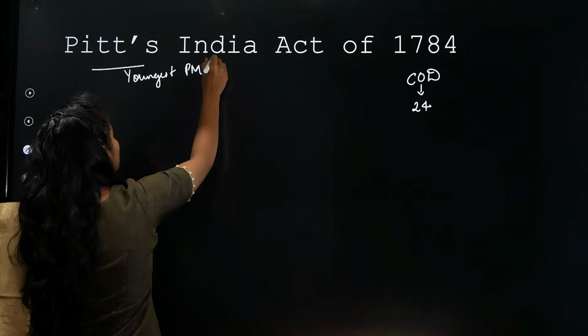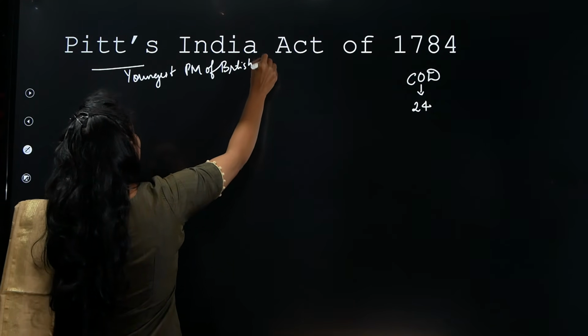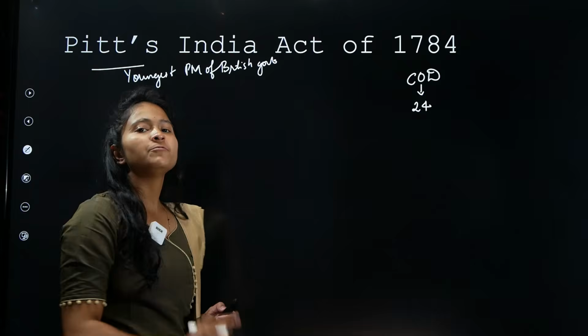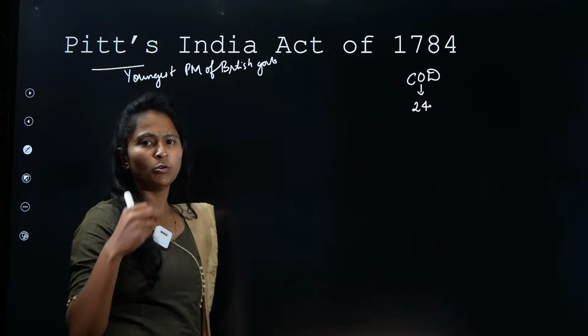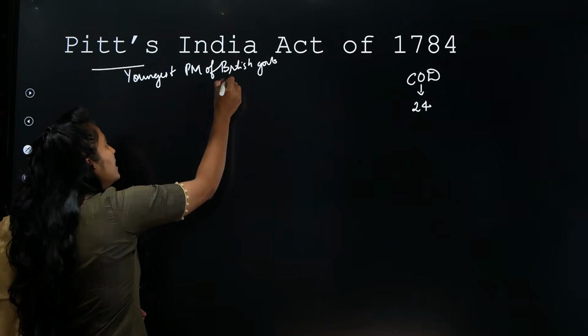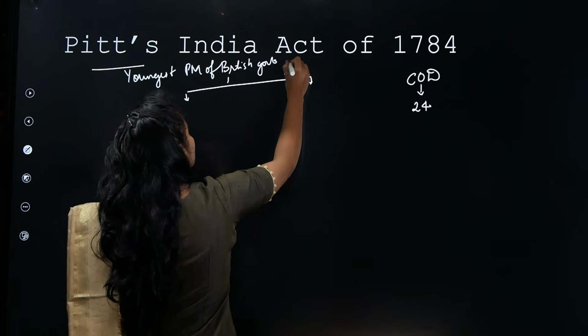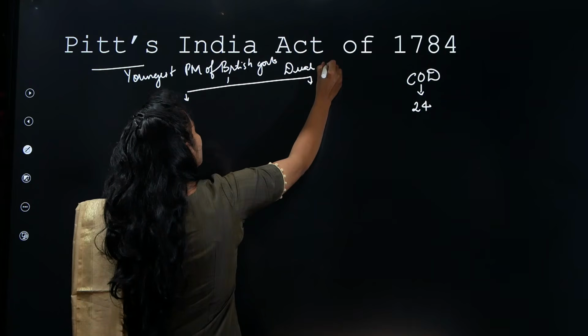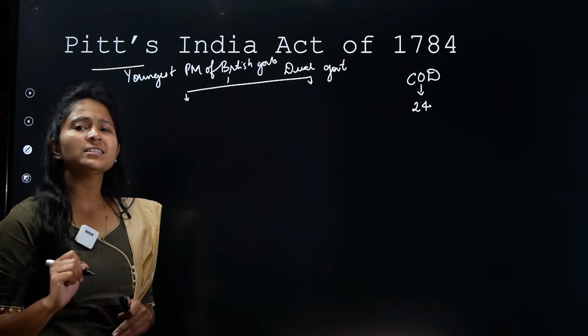To streamline everything properly, Pitt, who was the youngest Prime Minister of Britain at that point of time, came up with a very important thing here. He did 2-3 things, and I'll tell you what those are slowly. The first important thing is he introduced the concept of dual government.